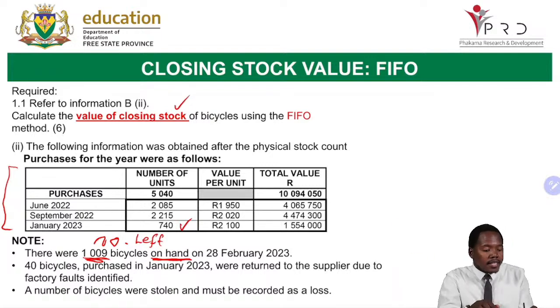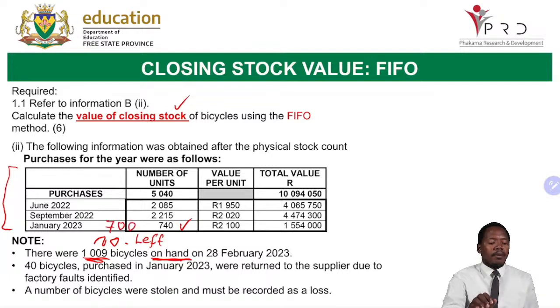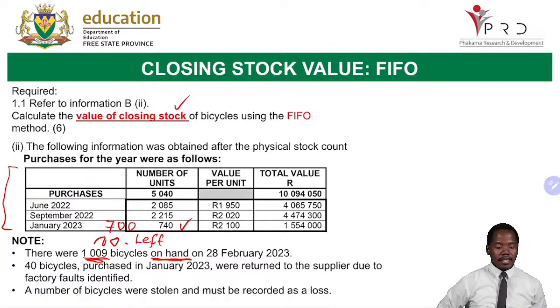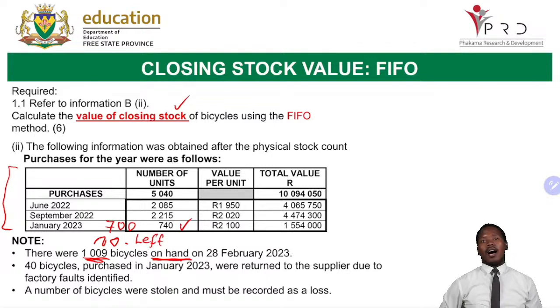Meaning in this 740, we subtract 40, so we are going to be left with 700. So 740 no longer exists. Now, the last one: a number of bicycles were stolen and must be recorded as a loss. Now, let us just check how we are supposed to be doing this.